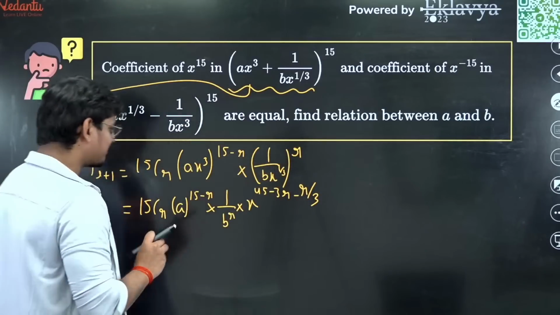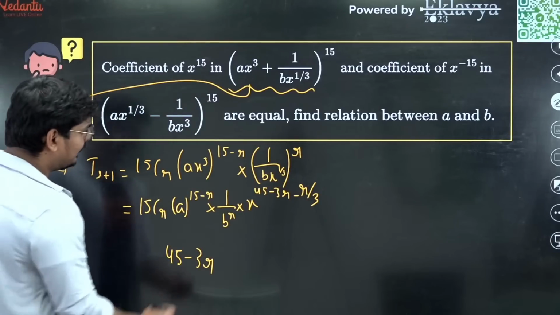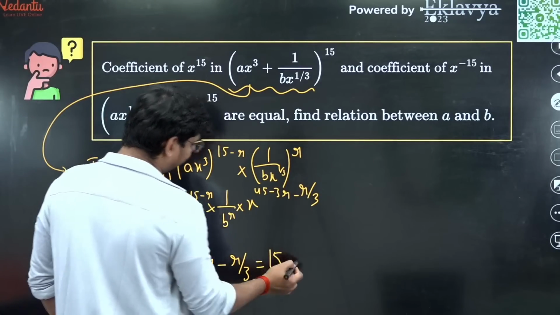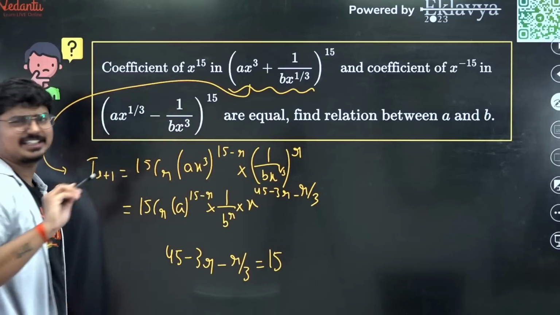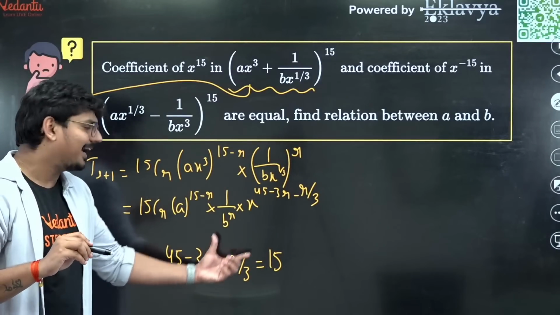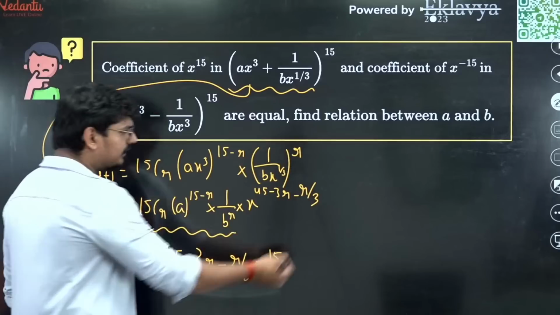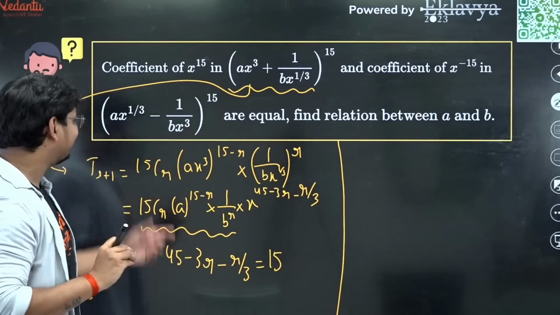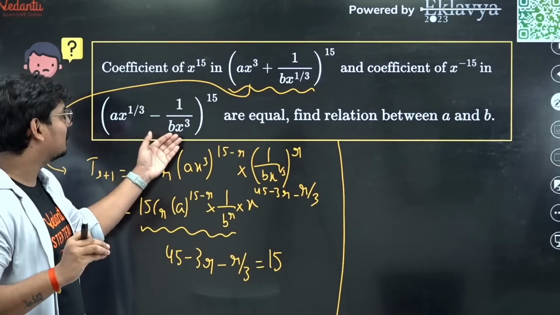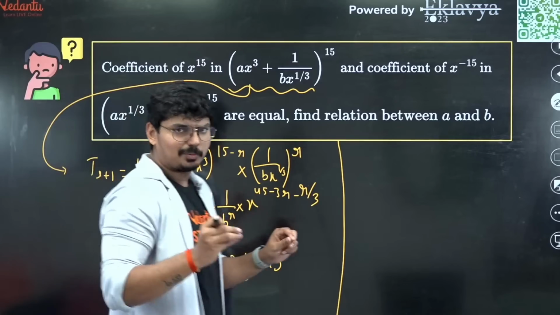Now, according to the question, what is given? This 45 minus 3R, and this is going to be minus R by 3, is equal to 15. Since we need to find the coefficient of x raised to 15, this is equal to 15. You would end up getting the value of R from here, and with that value of R, you figure out what this coefficient is going to be. Do the same thing with this particular expression also. After that, you would easily understand what is going to be the relation between A and B. So I think the rest of the portion, guys, you can do it.